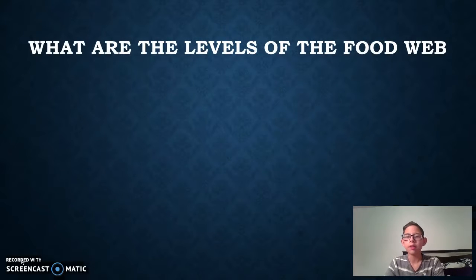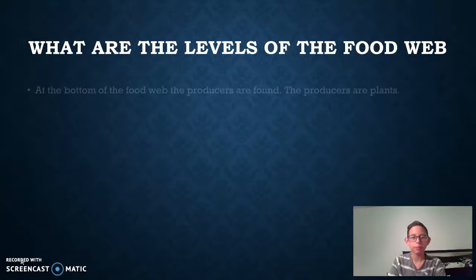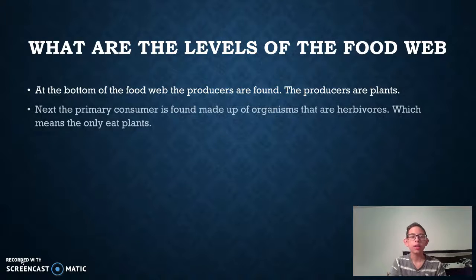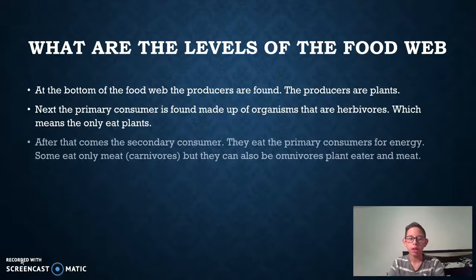What are the levels of the food web? At the bottom of the food web, the producers are found. The producers are most likely plants. Next, the primary consumers are found, made up of organisms that are herbivores, which means they only eat plants. After that comes the secondary consumer. They eat the primary consumers for energy. Some eat only meat, carnivores, but they can also be omnivores, which eat both plants and meat.